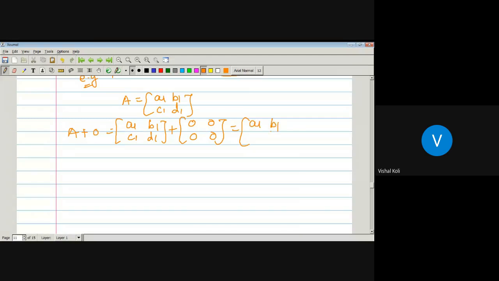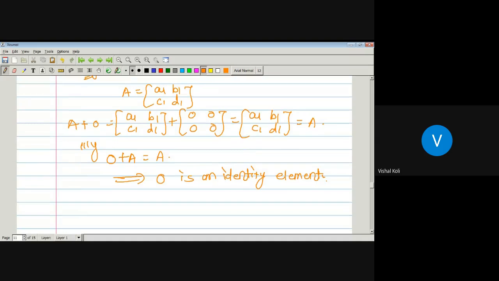So as it is, and which is equal to A. Similarly, O plus A is also equal to A, which implies this O is an identity element. So if we have any matrix of any order, then the null matrix of that order is the identity element of that corresponding set.